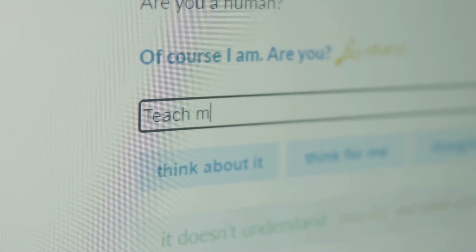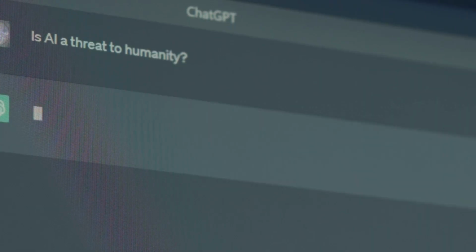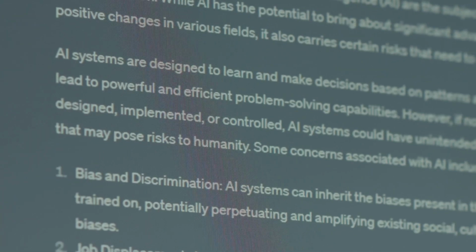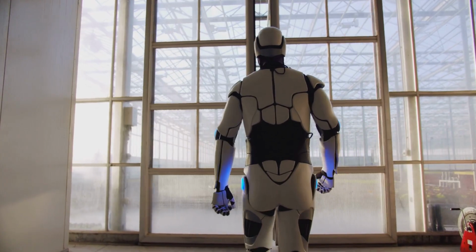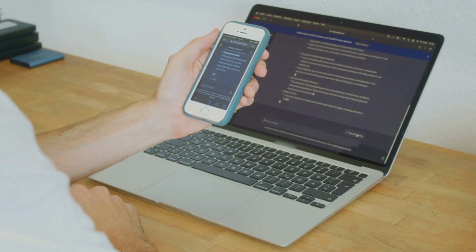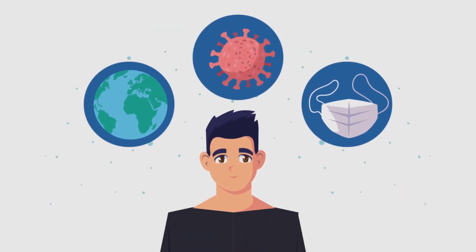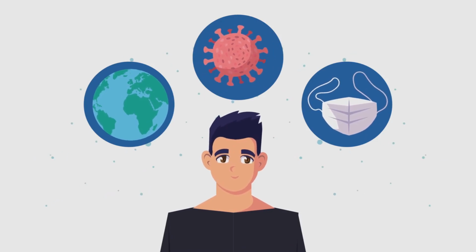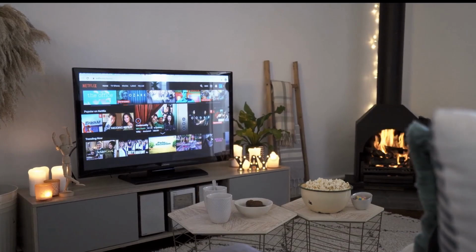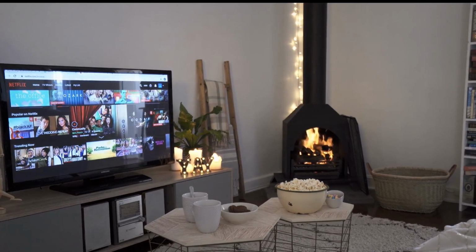AI, artificial intelligence. Before we dive into the exciting world of ChatGPT and explore its capabilities, let's take a step back and talk about the fundamental concept behind it all. AI, artificial intelligence. What does it really mean? How does it impact our lives? AI isn't just about futuristic robots that you see in movies. It's actually smart software that's already deeply integrated into your daily life, often without you even realizing it. Think about features like facial recognition on your phone, which allows you to unlock your device with just a glance. That's AI at work. Or consider the personalized recommendations you get from Netflix, suggesting movies and shows you might enjoy. That's also powered by AI algorithms.